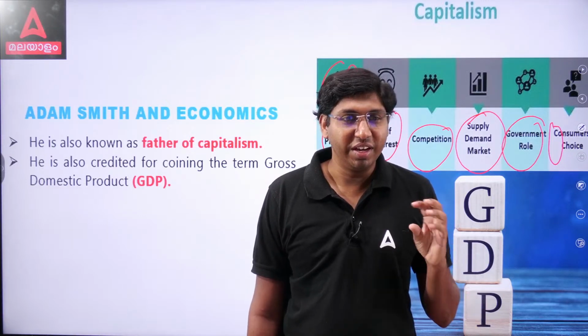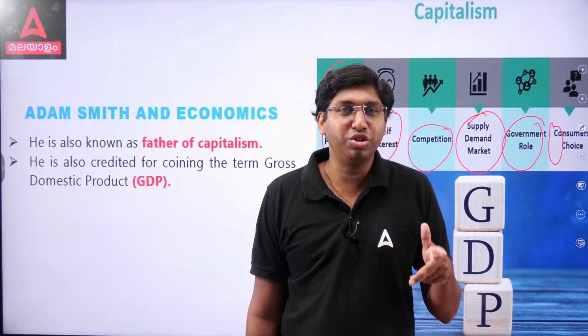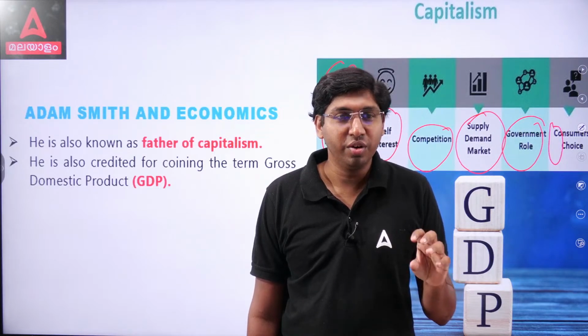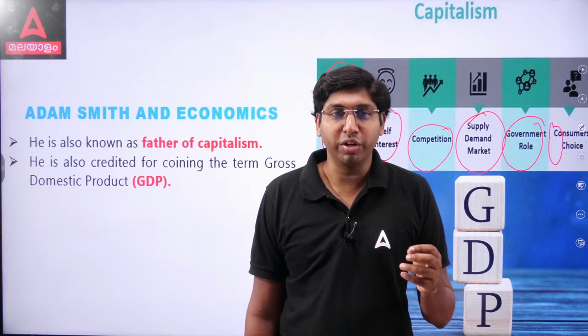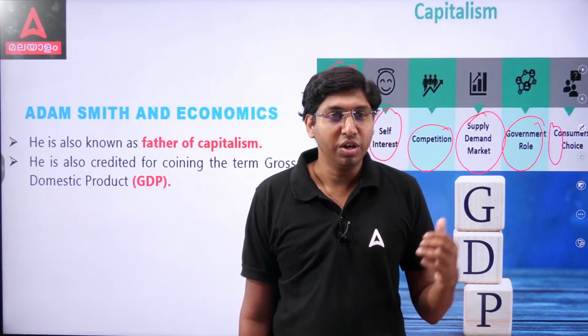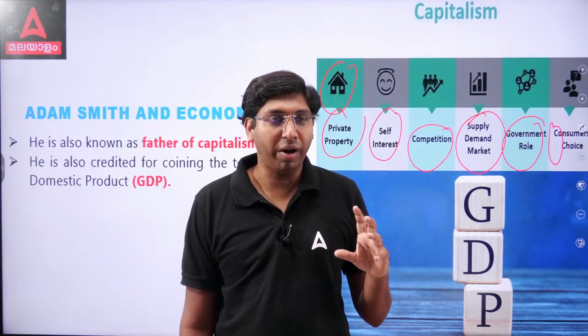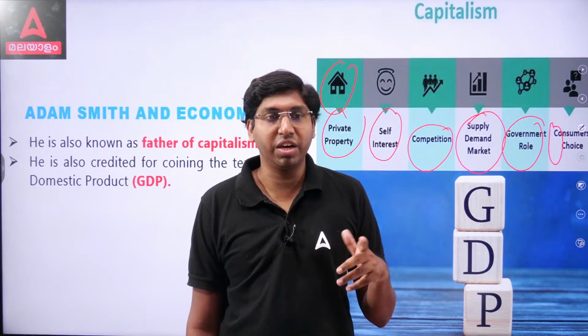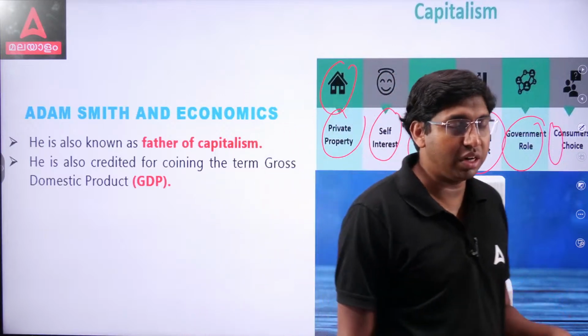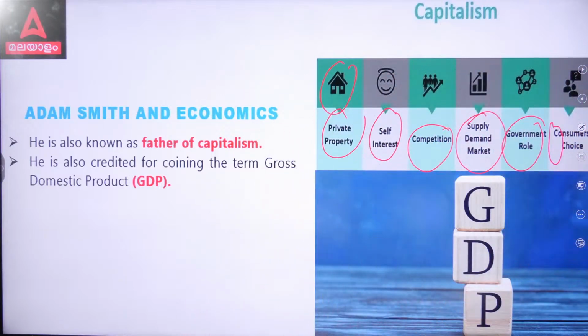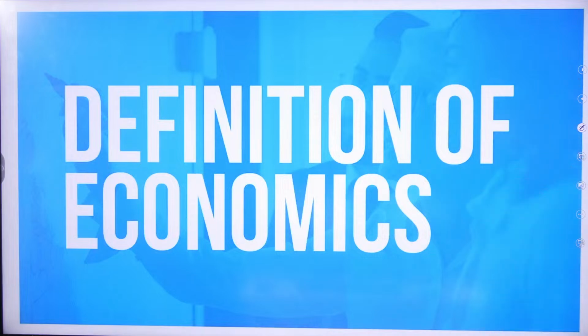So consumers can exercise their choice regarding what to buy, how to buy, which product, the quality, price. So in capitalism, choice is there, private property, self-interest, competition, supply, demand, and less government role is one of the features of capitalism.